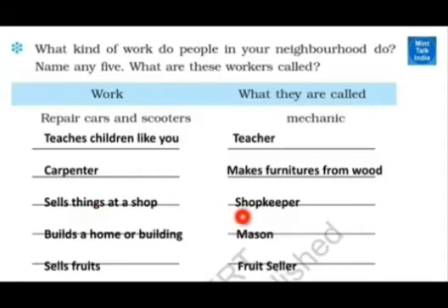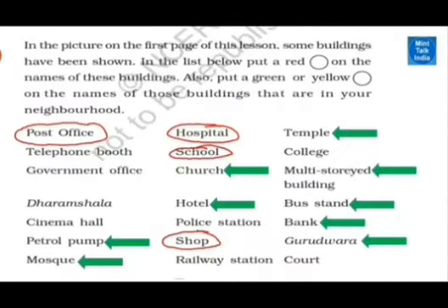Builds a home, a building, mason. Sells fruit, fruit seller. See here, you can write anything. Vegetable seller, who sells vegetables. Instead of mason, you can write a person who treats a sick patient, a doctor. See, you can write whatever you like.